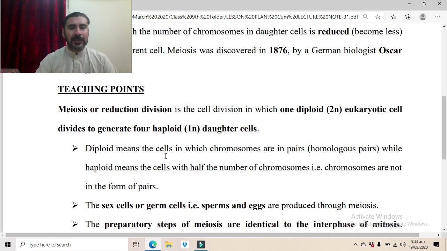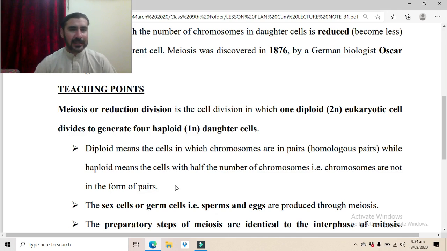So diploid means the cells in which chromosomes are in pairs, homologous pairs. Those pairs are known as homologous pairs. Homologous means those which are present at the same location. So in diploid cells, the chromosomes are in pairs and they are denoted as 2n. While haploid cells mean the cells with half the number of chromosomes. The chromosomes are not in the form of pairs and they will be half of the total set of chromosomes.